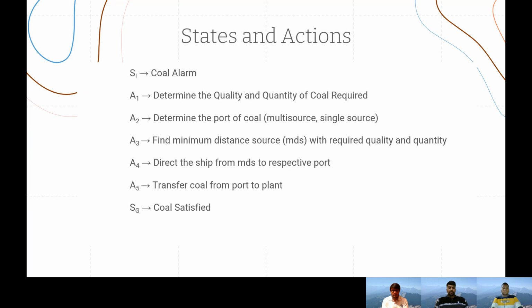By the last action, that is action 5, we transfer the coal from the port to the plant. Like first, the coal is transferred from the cities to the ports, and from the port we transport it to the plant. And after performing these set of 5 actions, the final goal state, that is the amount of coal that was required by a particular plant, is now satisfied.